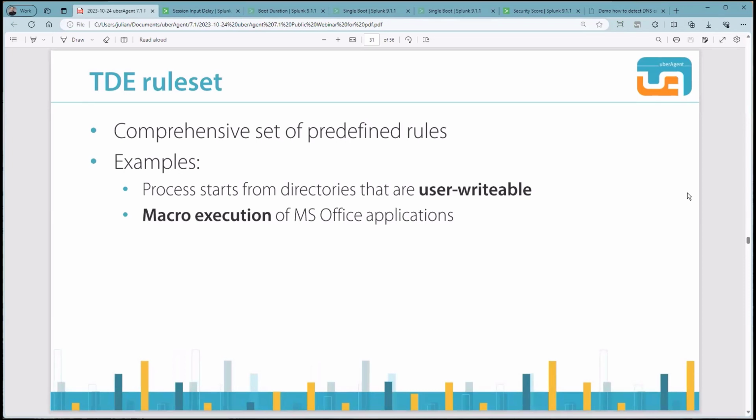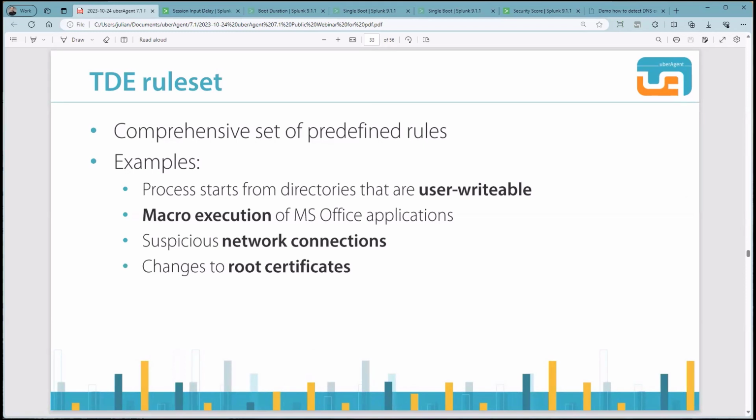The next rule aims to identify the kind of a dinosaur of the most common attacks, the macro execution in the Microsoft Office applications, such as Outlook and Excel. The TDE identifies suspicious network connections of applications that shouldn't be in touch with any internet resource. We can see if that app is in exchange quite regularly with any internet address. Another rule is matched when changes happen to the root certificates on an endpoint. There's also a rule that is triggered for service creations and deletions. Installing short-lived processes is a common attack vector as well.